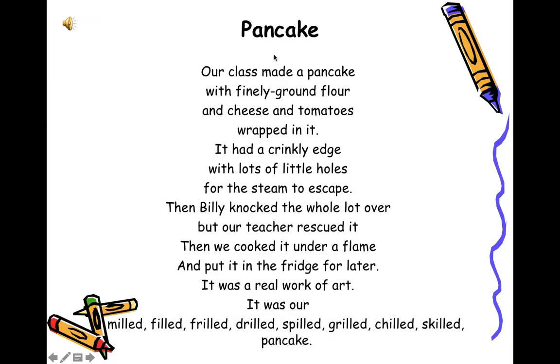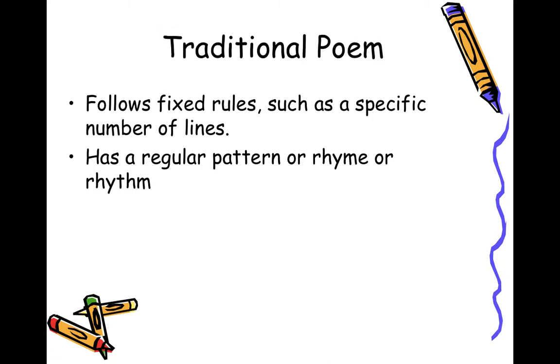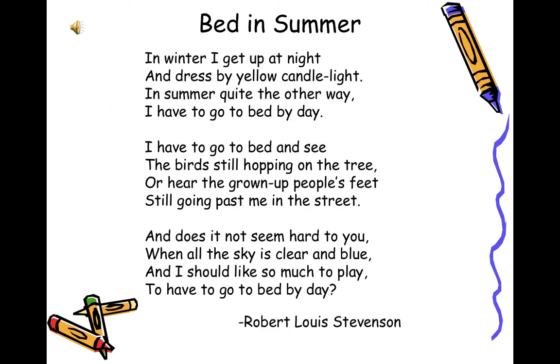A pancake, as you can see, it's a free verse because it does not have a specific number of stanzas or even lines in a stanza. There's no rhyming words. It doesn't have a rhythm. Now, moving on to a traditional poem. What is a traditional poem? It follows fixed rules such as a specific number of lines, and has a regular pattern of rhyme or rhythm. So, unlike the free verse, a traditional poem has a rhyme or a rhythm.